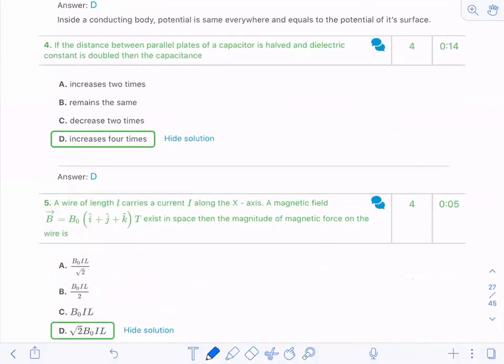Question number 4. You can use C is equal to epsilon naught A by D. K, the dielectric constant, is also there. The dielectric constant is doubled, and the distance between the parallel plates is half. So D by 2, so 2 goes up. This becomes 4 K epsilon naught A by D. So C dash becomes 4 times of C. So it increases by 4 times.